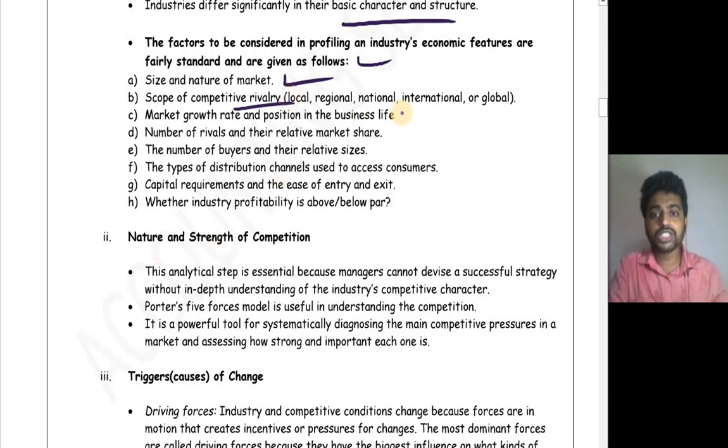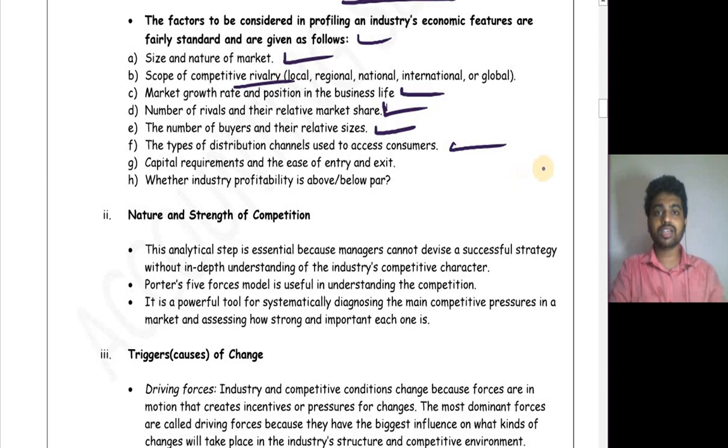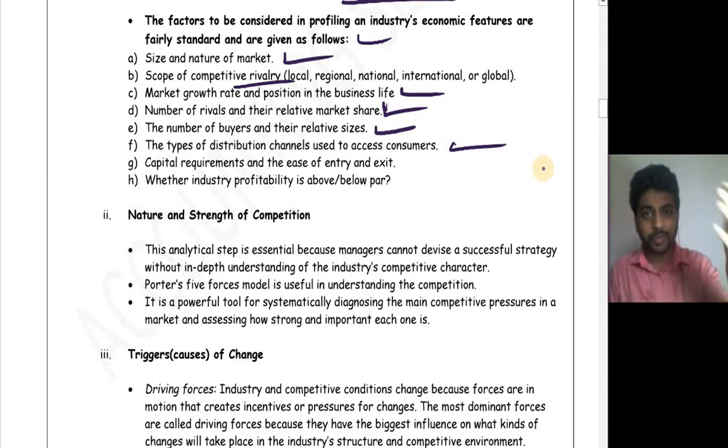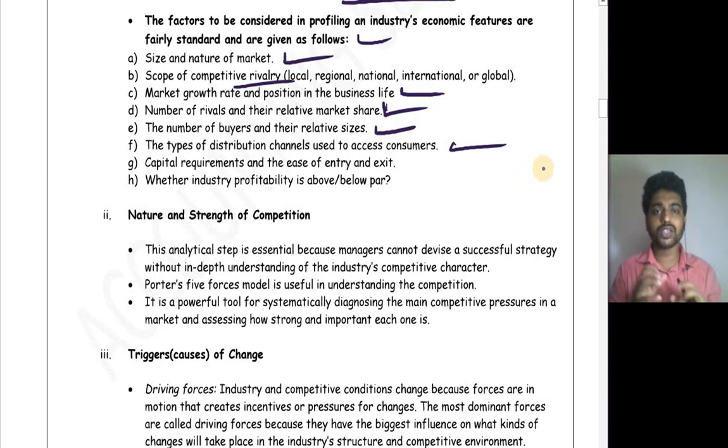Market growth rate and position in the business life cycle. You have to analyze how much the growth rate is in that particular market, and how many rivals there are. The number of buyers and their relative size you have to analyze. The type of distribution channel used to access a customer: whether they are using a separate distribution channel or some general distribution channel, all this you have to check.